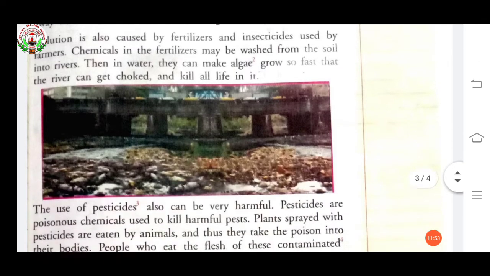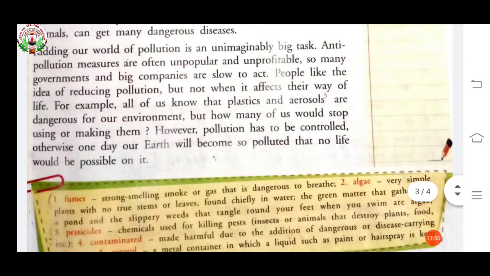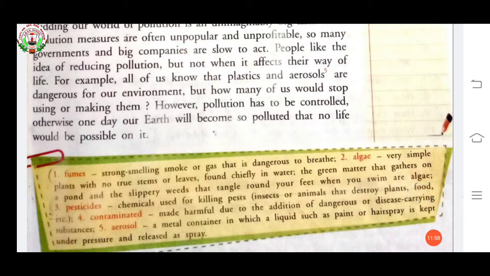Algae means very simple plants with no true stems or leaves, found chiefly in water.